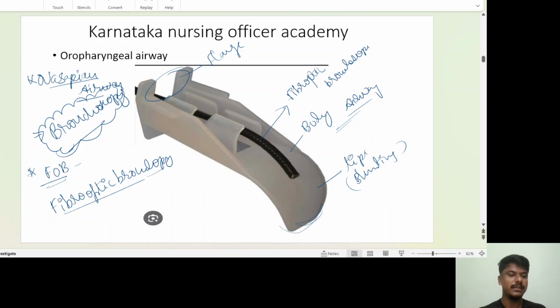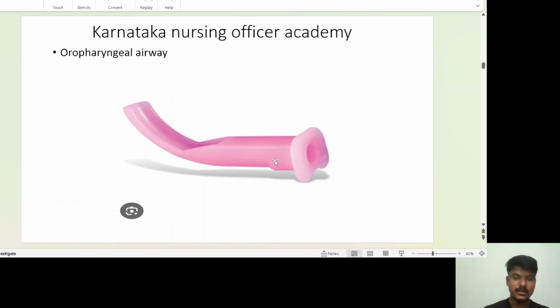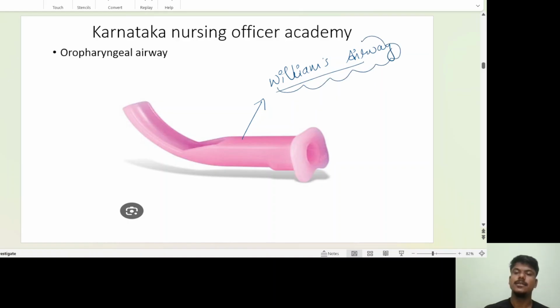Next, coming to one more airway, the Williams airway. What is this one? Pink color. I think this one is a favorite of all girls. This is the Williams airway.